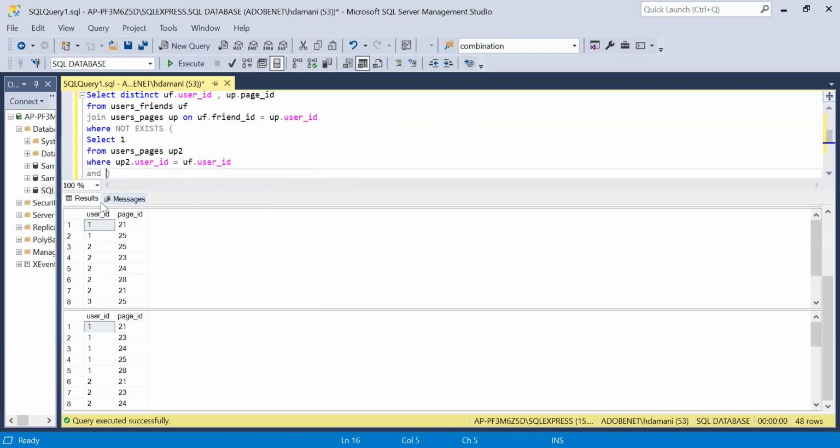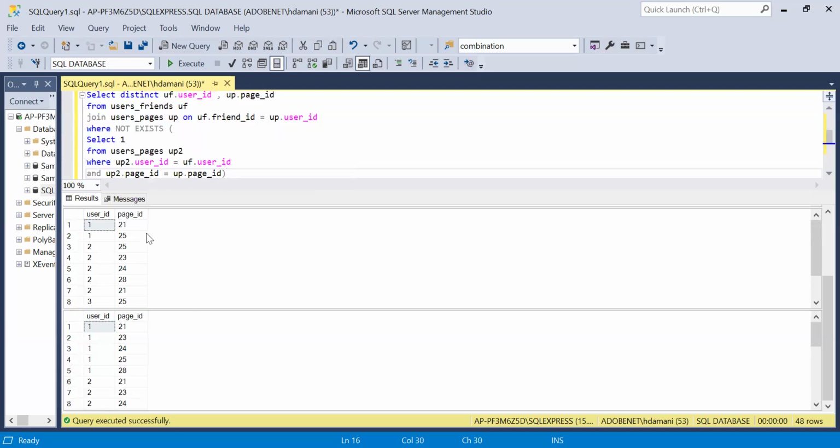And apart from that, we have to perform one more check. So page ID should also be equal, right? So where up2 dot page ID is equal to up dot page ID, right? So what we are doing over here is extracting all those records where user ID from the final table is equal to user ID in the second table, which is the users friend table, right?